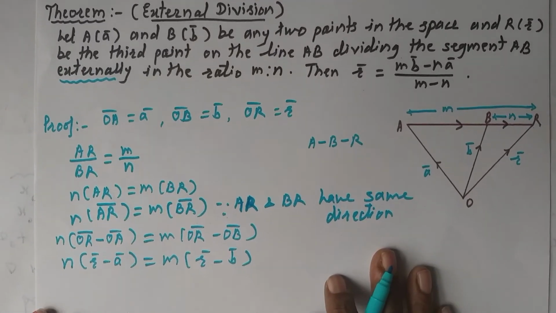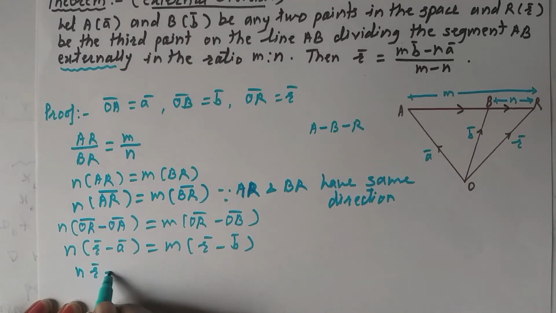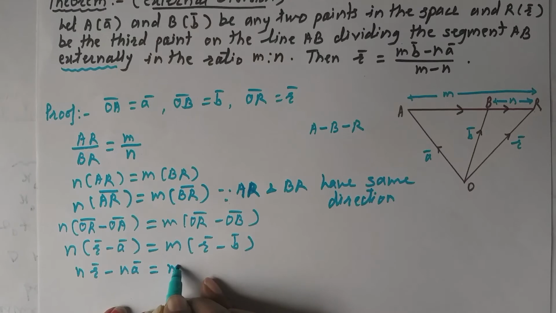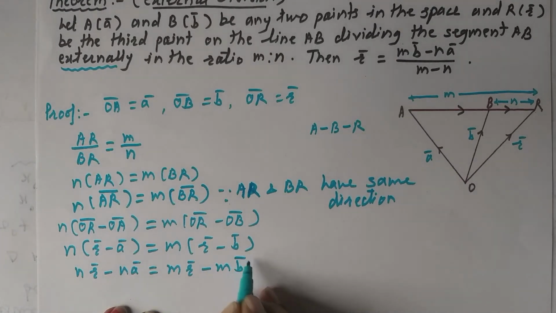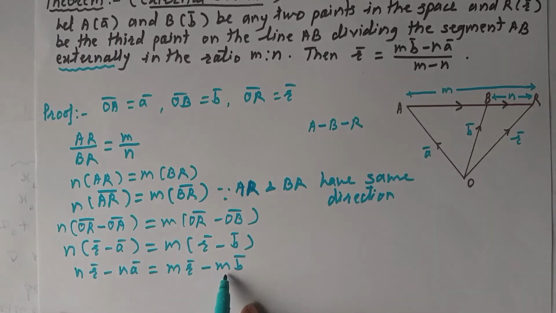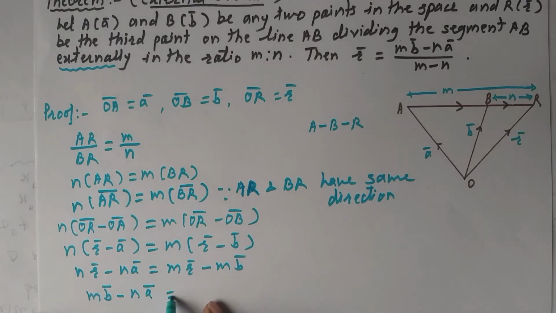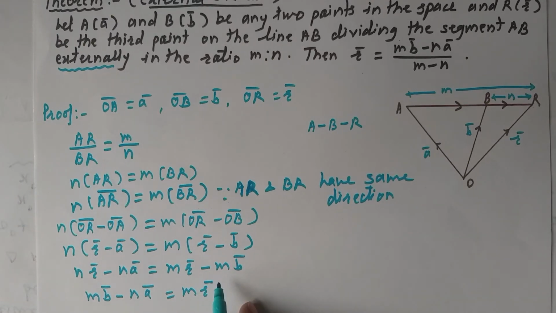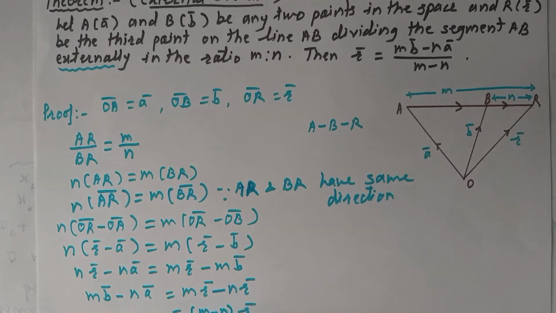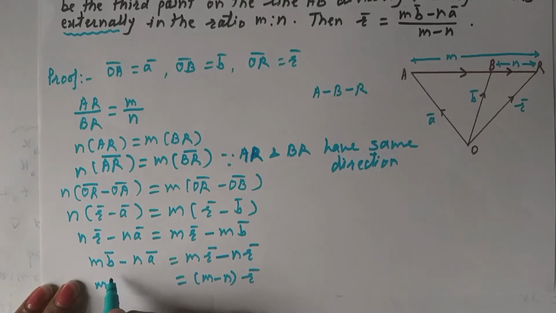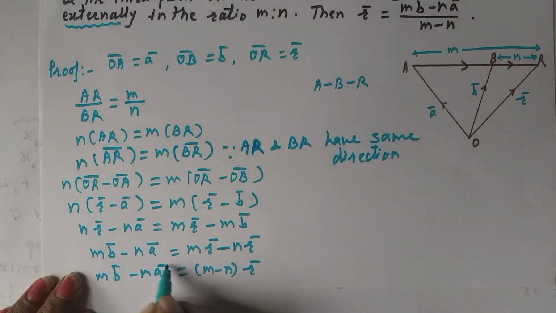Now open the brackets. This is n r bar minus n a bar, and this is m r bar minus m b bar. Then here I will shift m b bar to the left hand side, so that will become positive. Therefore this will be m b bar. Keep minus n a bar as it is. Here m r bar you write down as it is, and shift this n r bar to the right hand side, which will be negative here. Then take r bar common from these two terms. I will get (m minus n) times r bar, and here m b bar minus n a bar as it is.